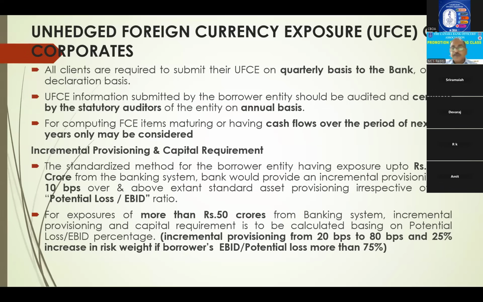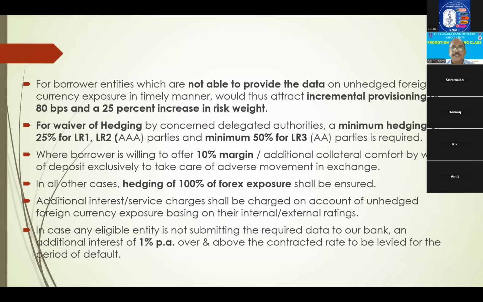And 25% increase in risk weight. 25%. Suppose it is an AAA rated corporate. AAA rated has 50% risk weight. Since unhedged foreign currency is there, you apply 75% risk weight, not 50%. So this is the effect of unhedged foreign currency exposure, not covered by your forward contracts or hedging.